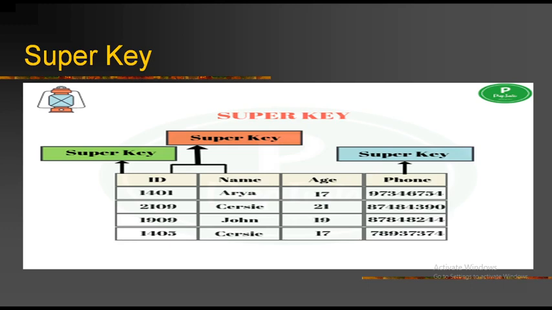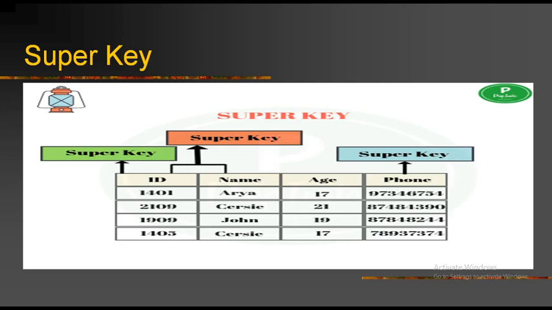Here super key is nothing but an attribute or group of attributes which is sufficient to distinguish every tuple in the relation from every other one is known as super key. So in a database table, you are able to set more than one super key. You are able to set more than one field as super keys for a single table. That is what is known as super key.